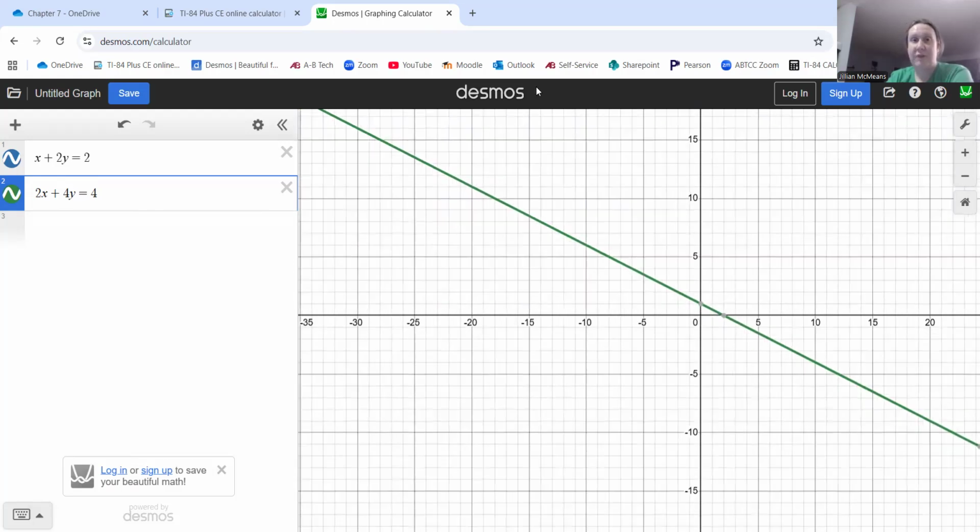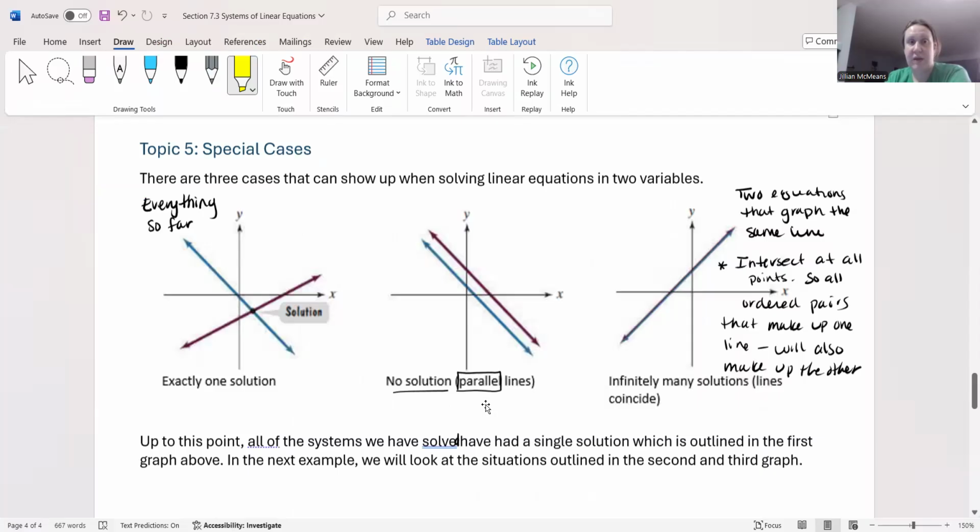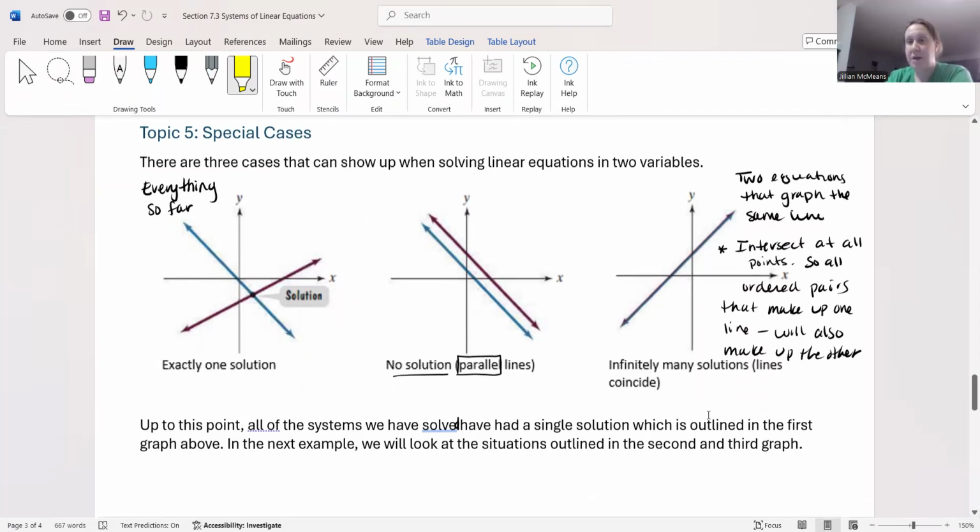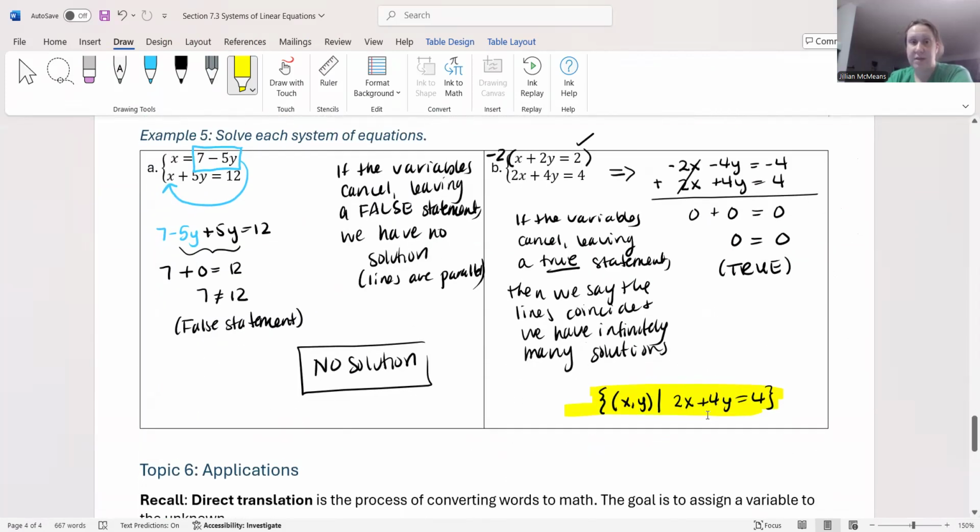Okay? So that is graphing systems of equations where you have the special cases. Remember, we have three situations. We have the situation where you have two independent lines that intersect once. You have the situation where you have two independent lines that never intersect. And then you can have a situation where you have lines that are not independent. They're the same line, and we say the lines coincide. Okay, so make sure you understand the different special cases.